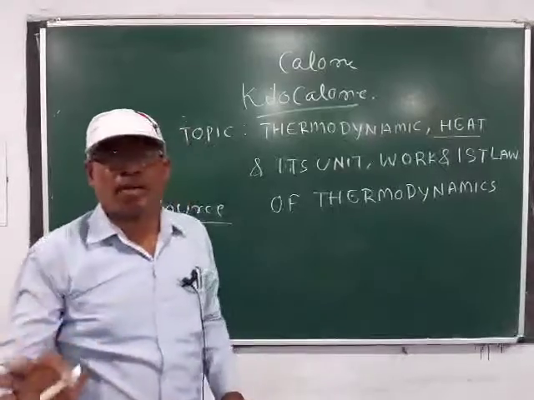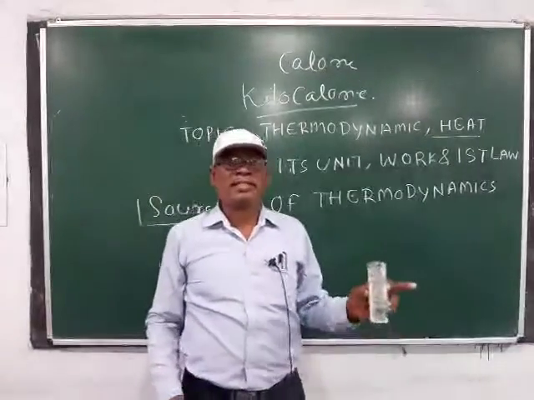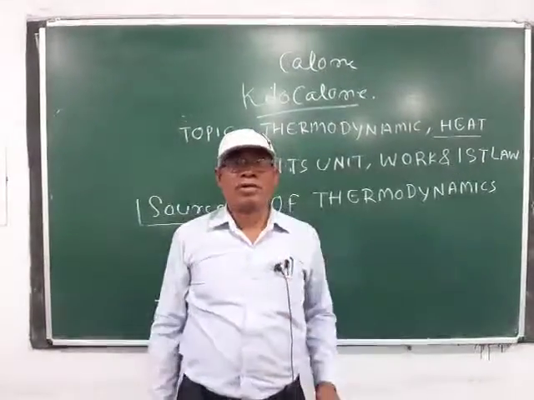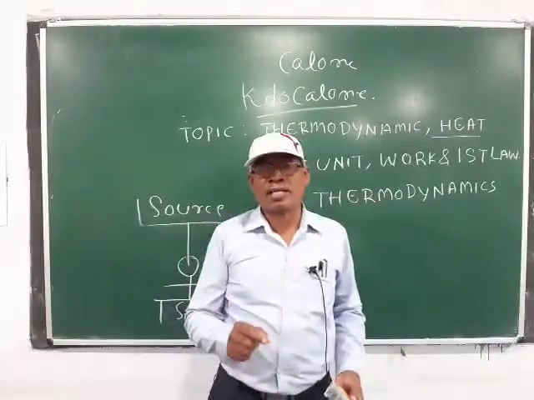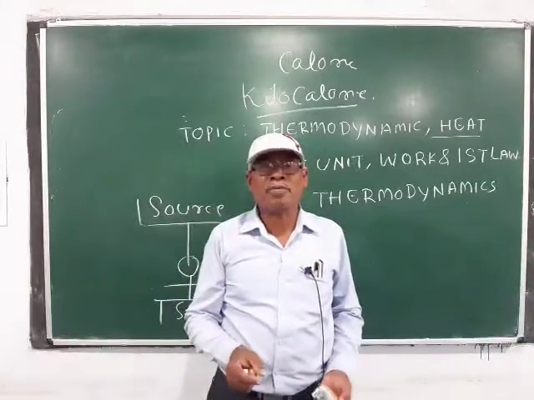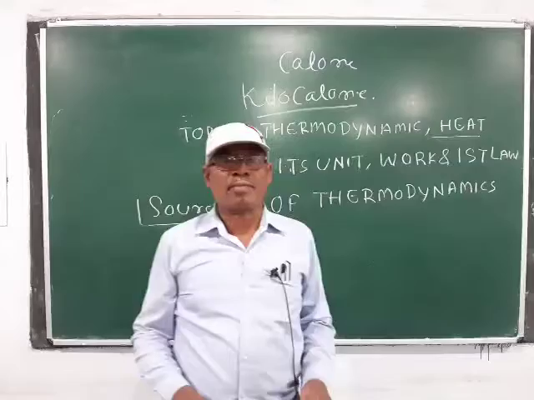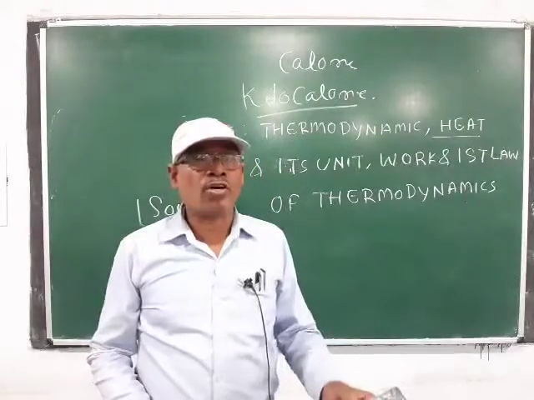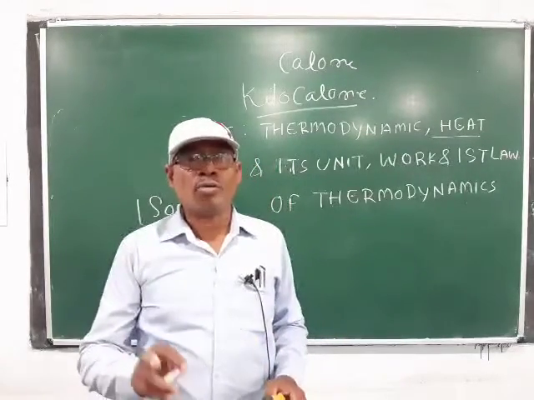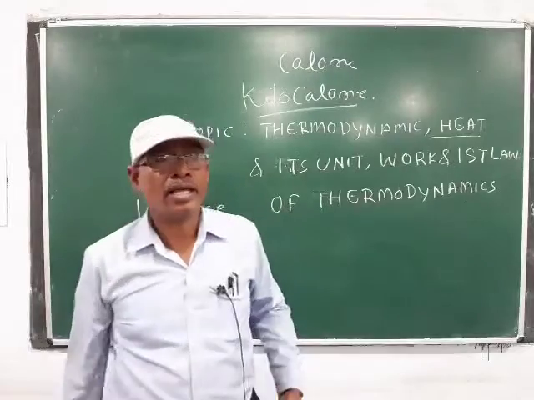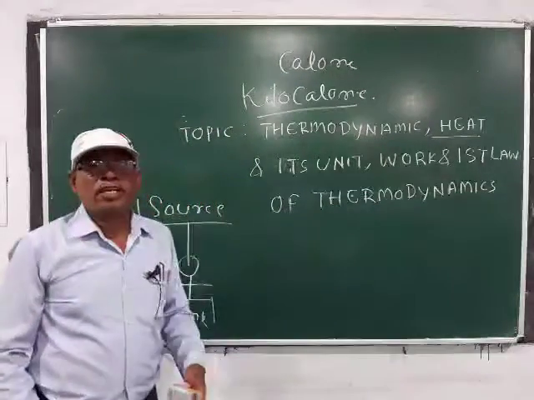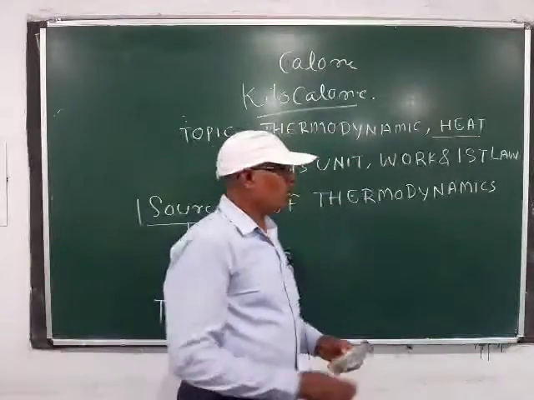In MK system, the unit of heat is 1 kilocalorie. The definition of 1 kilocalorie is that quantity of heat required to raise the temperature of 1 kilogram of water through 1 degree centigrade. Then another unit of heat are joule,